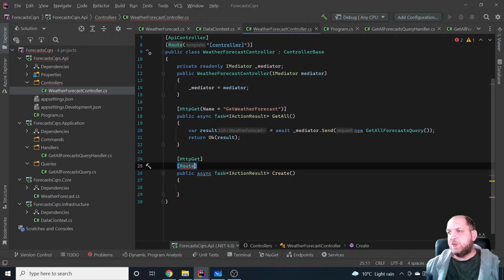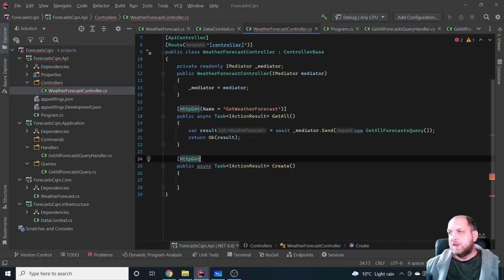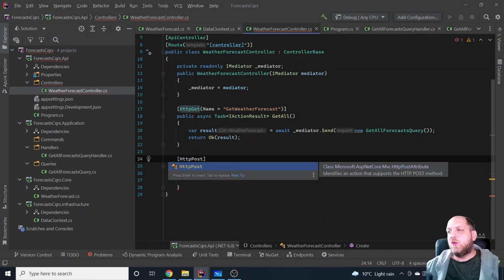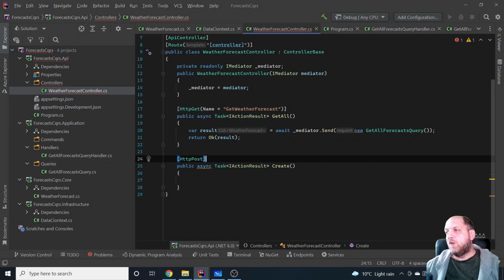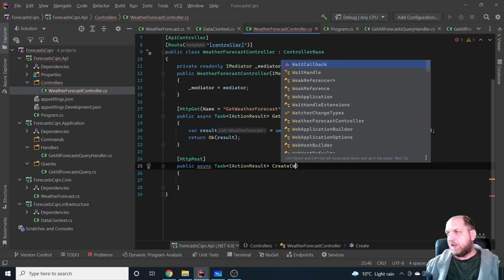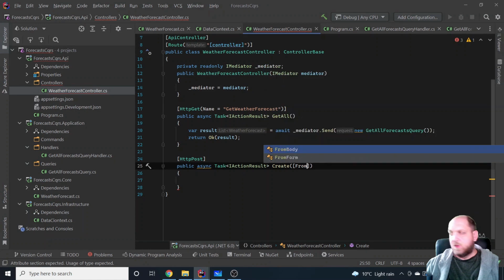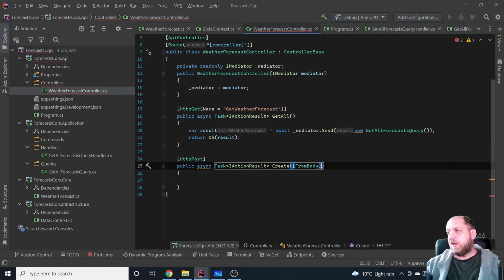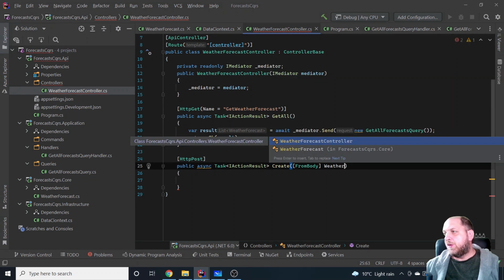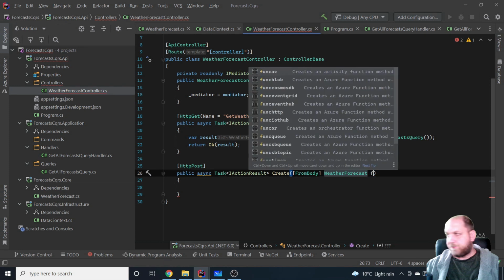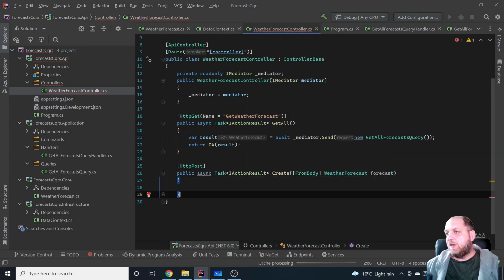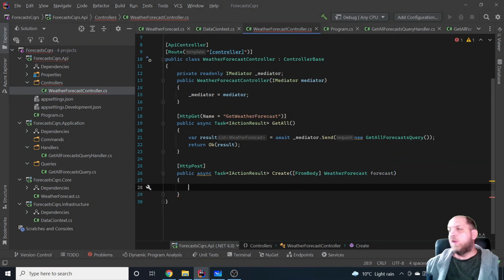So the only thing that we need to add to the route is, actually we don't need anything here because this is not a get, it is a post. Sorry for that. I was thinking on get by ID, but what we want to do is just to create one. Now the only thing is that we want to have FromBody. We could even skip this specification via the attribute, but I want to make it clear. So from the body, we will get the weather forecast. And that's actually what we want to create, this weather forecast.